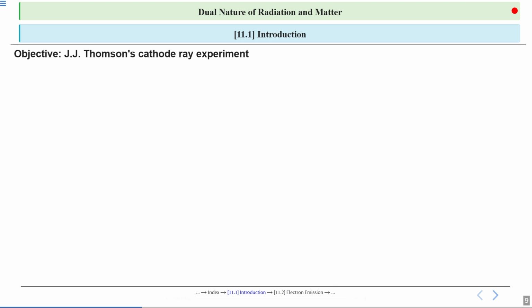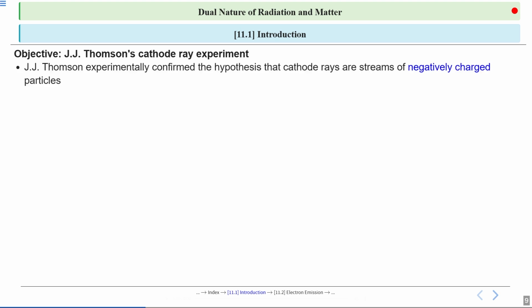Now, we will understand J.J. Thomson's cathode ray experiment. We will see how Thomson's work led to the discovery of the electron, which is a fundamental building block of matter. Thomson confirmed that cathode rays are made up of negatively charged particles. These particles are what we now call electrons.